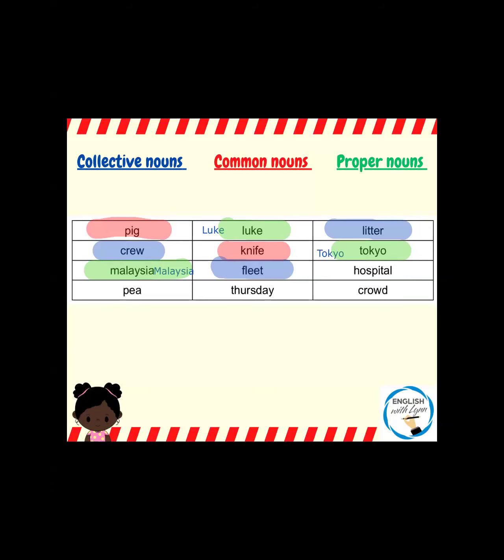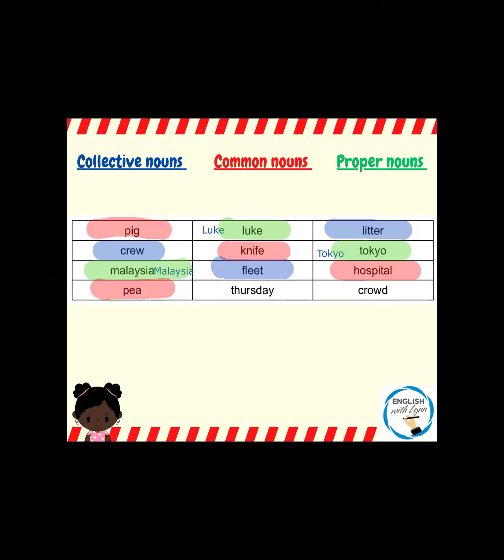So, hospital, unless it is a specific hospital, it is a common noun. Then the next one, pea, I'm talking about one little green vegetable, okay? And I'm not talking about a pod of peas, so it's not the collective noun. I am just speaking generally, so it is a common noun.